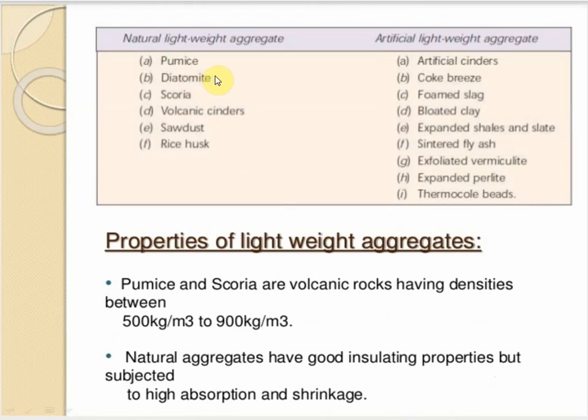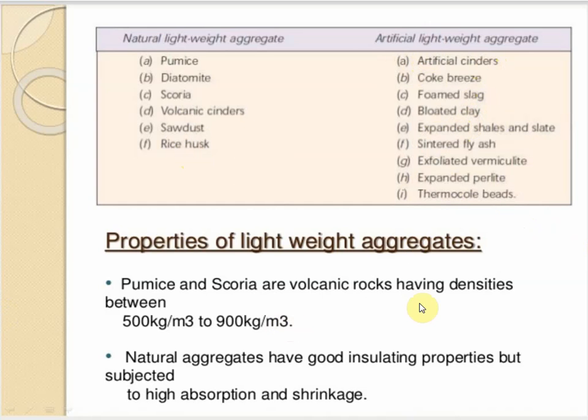The natural aggregates are pumice, diatomite, scoria, volcanic cinders, sawdust, rice husk. These are the natural lightweight aggregates. Rice husk, sawdust, you can easily get this. And artificial aggregates are artificial cinders, coke breeze, foam slag, bloated slag, clay, expanded shales and slate, sintered fly ash, exfoliated vermiculite, expanded perlite, and thermocol beads. These are the artificial lightweight aggregates.